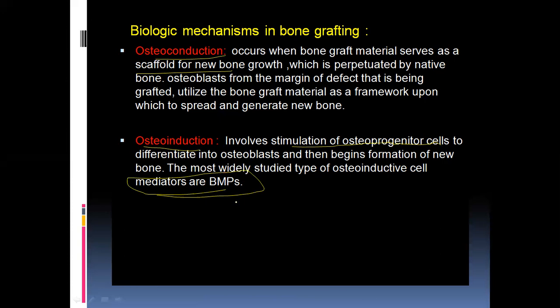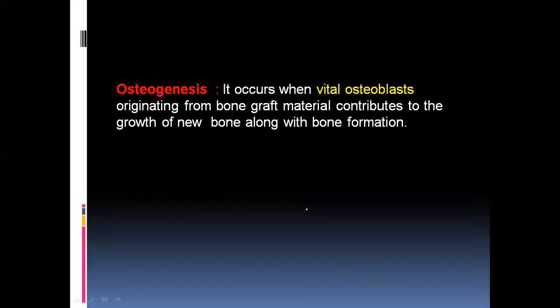So these grafts don't have the ability to produce bone, meaning they don't have osteoblastic cells, but they have some growth factors which will stimulate the osteoprogenitor cells. That's why those are called osteoinduction. Okay, coming to the